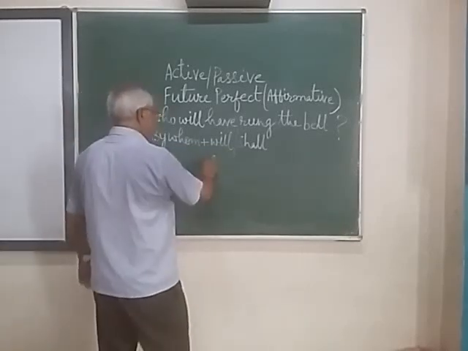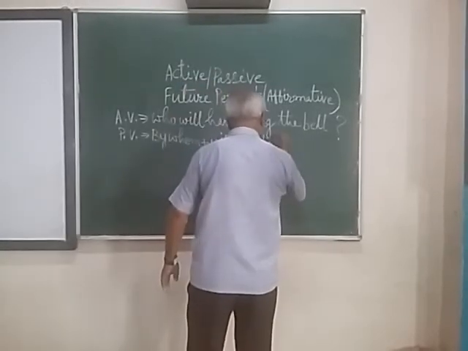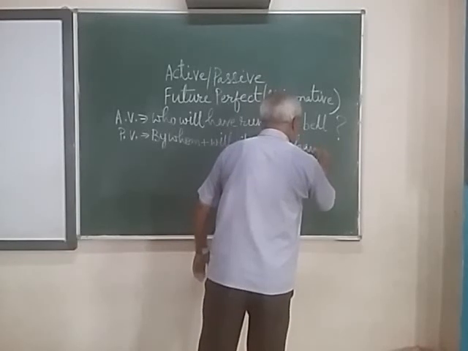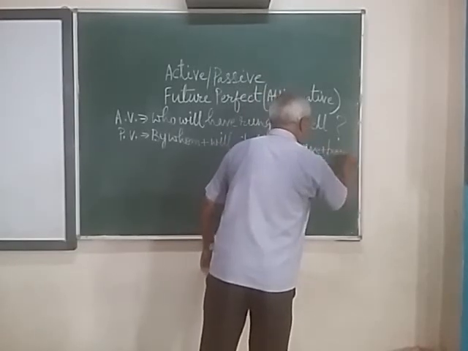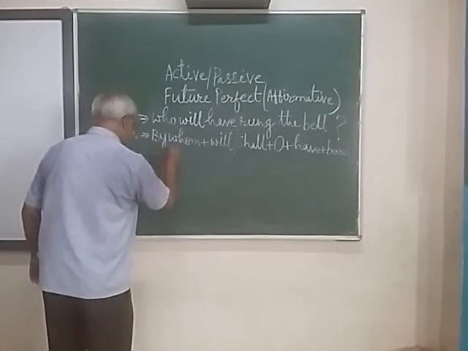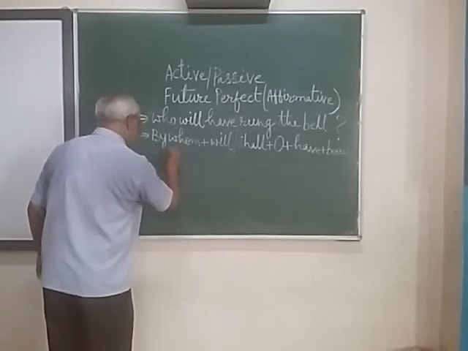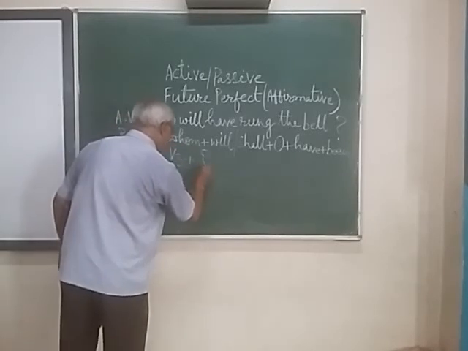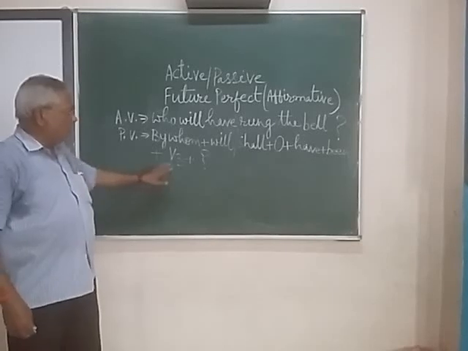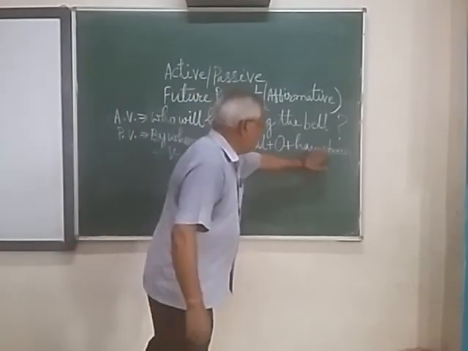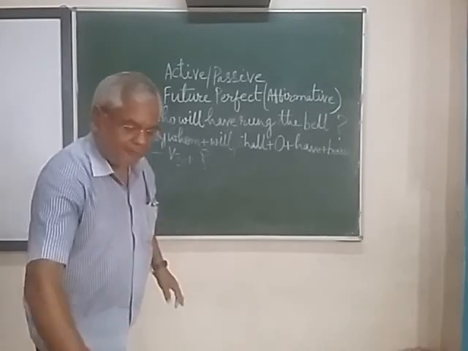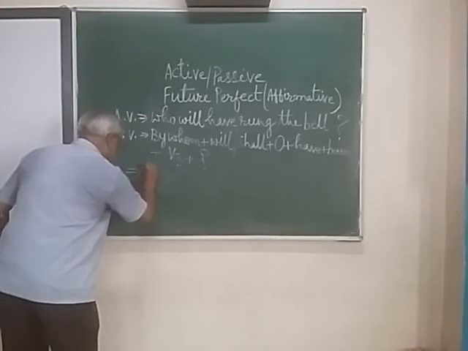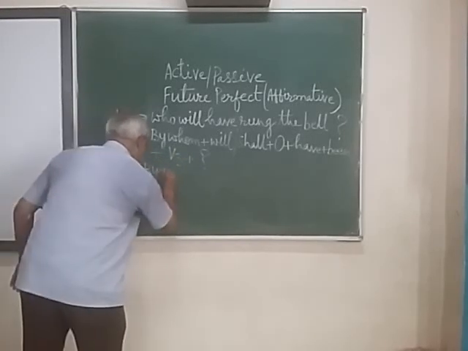So by whom, will/shall, then the object, then the word have, then been, then V3. Then the last is the question mark. By whom, will/shall, object, have, been, V3.